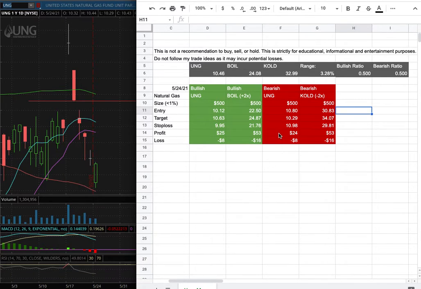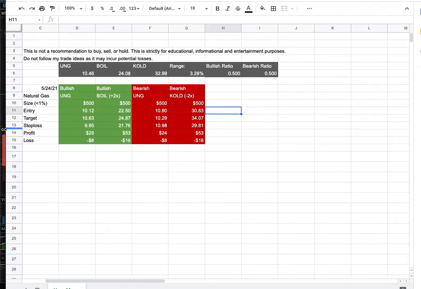However, if I were to open a short position, my entry is at $10.80, and that is this range here where we had a gap down between May 18th to May 19th. My sell target for it is at $10.29, and my stop loss is at $10.98. So whichever entry price were to hit first, that'll be my position of the week.